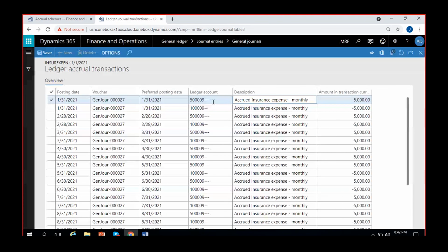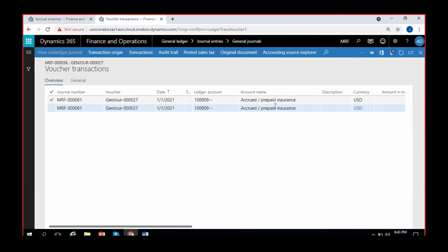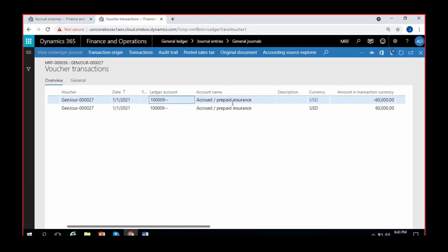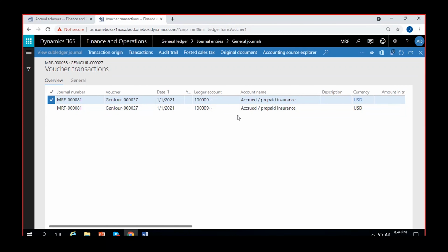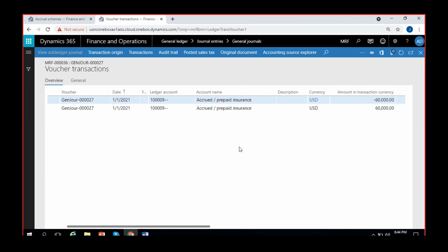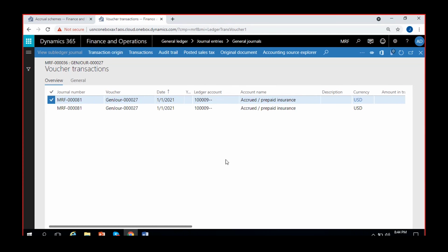If I click on voucher, I can see one entry where the accrued or prepaid insurance expense is both debited and credited. The same account is debited and credited in this voucher, which means both are reversed completely. This is a useless voucher, if I can say. The same account is debited and the same account is credited, so the balance will become zero, obviously. And this is not the original voucher. Behind this, there will be another voucher for the 12 months. So this will be a dummy voucher only. Do not recognize this voucher.